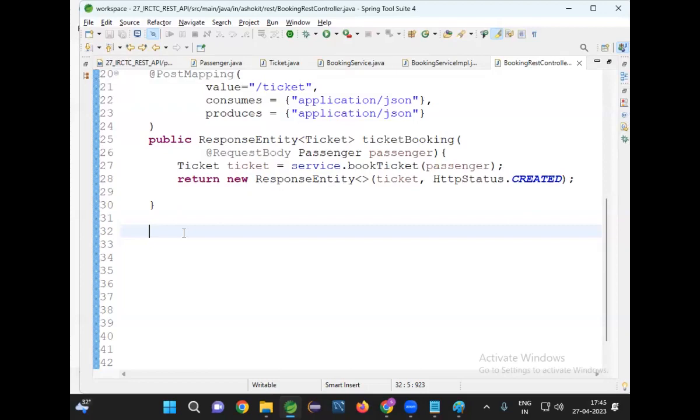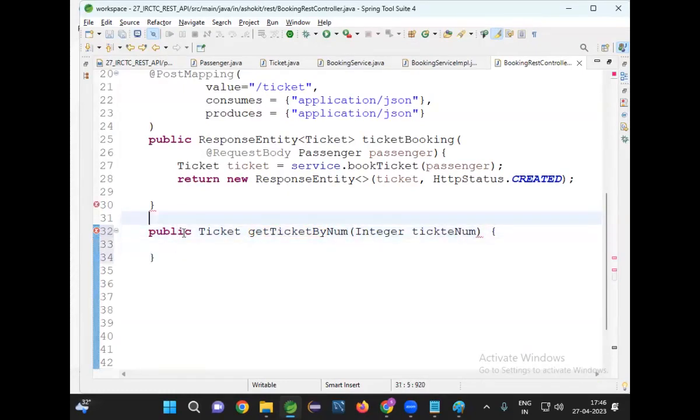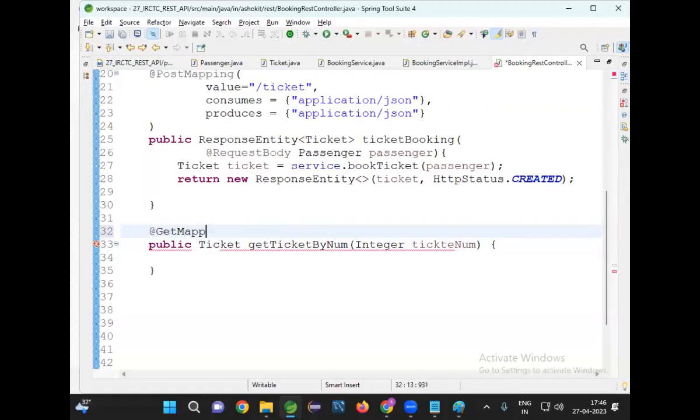Now, let us write a method. Public. Here also, I can take response entity, but not required. What is the default status code? Success 200. So I need not go for that. Public Ticket getTicket, get a ticket by ID or by number. So I'm expecting ticket number, integer, ticketNumber. So now let me map it to get request, @GetMapping, value is equal to slash ticket, then slash ticketNumber.